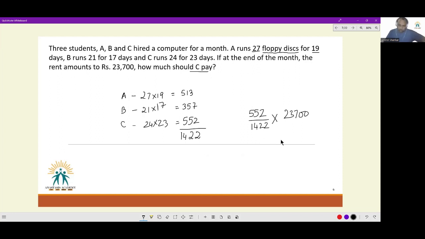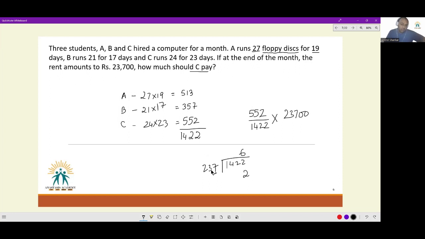Now, what we should be doing is simply saying, does 237 cancel off with 1422? So if I try to cancel it off, 237, I can't really see a prime number. But what I'll try to do is 1422 divided by 237. Now see, it has to be somewhere close to 6 times, less than 7 times. Why I'm saying 6 times is for two reasons. 200 into 6 is 1200, less than this, and 7 into 6 also gives me unit digit as 2. So let me just check with 6.